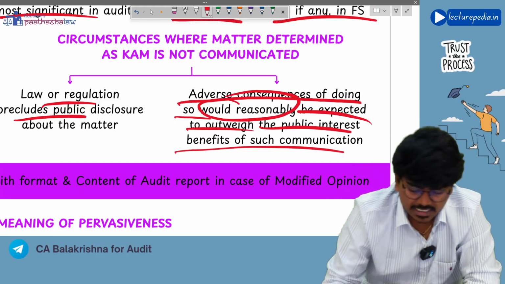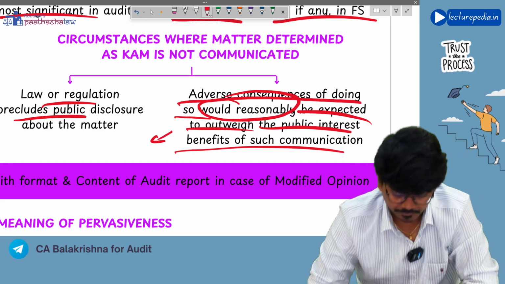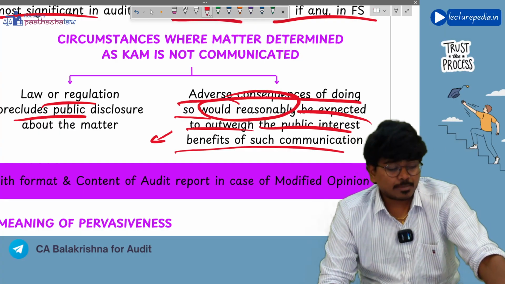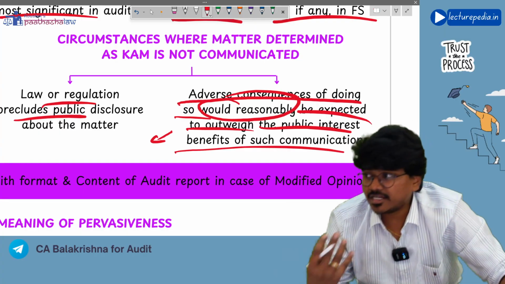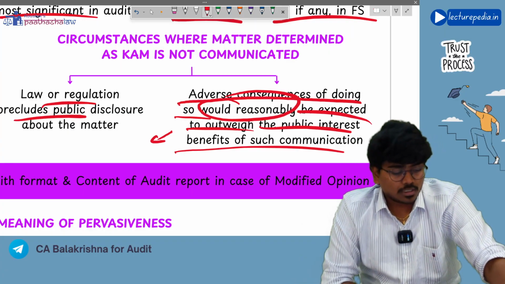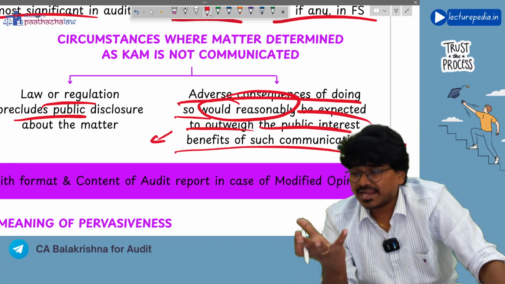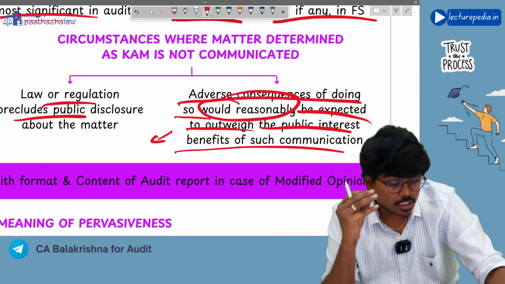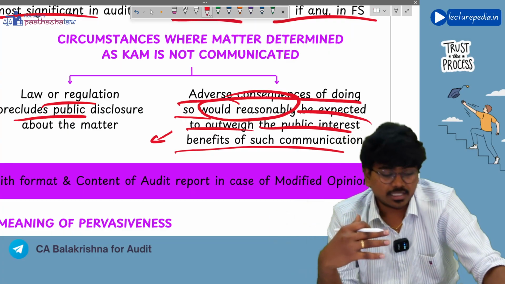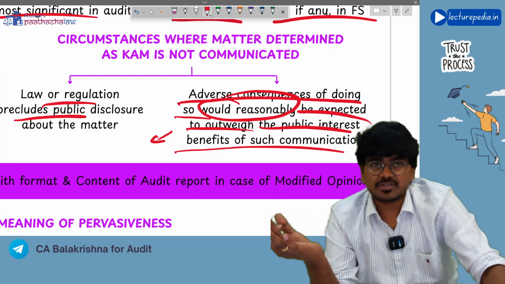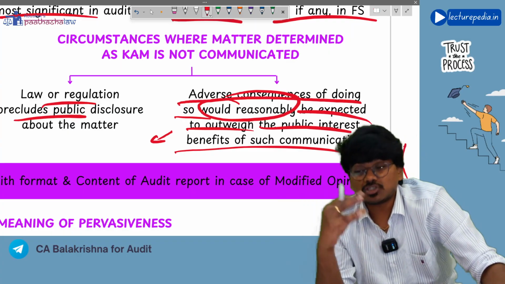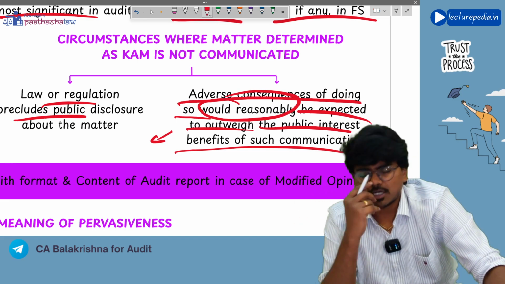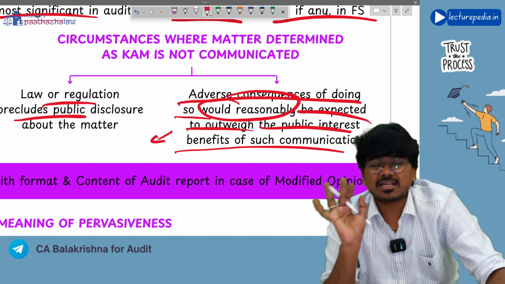So this generally occurs in case, let's say for example, an entity is dealing in manufacturing of some defense equipment related to our army. Now auditor has found that a certain item with respect to manufacture of a particular defense equipment is a key audit matter. Now if this item is disclosed publicly, it might cause a threat to the national defense. In such a situation, the disadvantage of disclosing this item is more when compared to the advantage that you get. So you will decide not to communicate this matter as key audit matter.